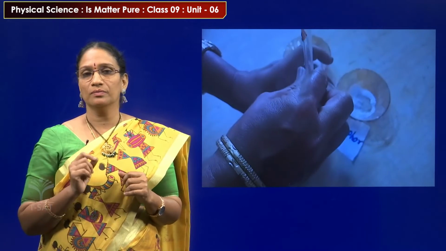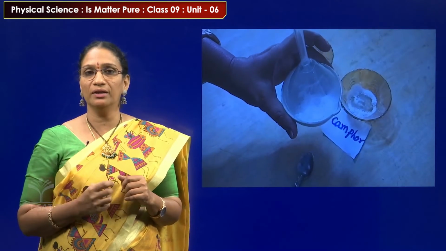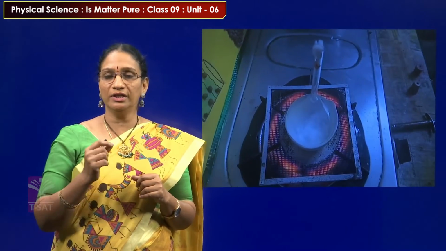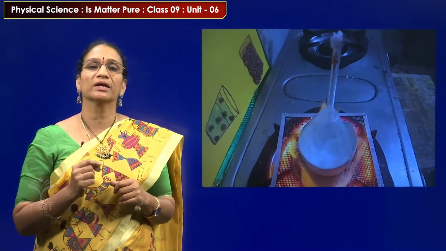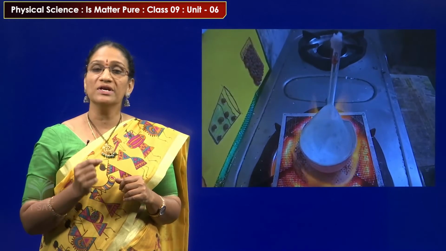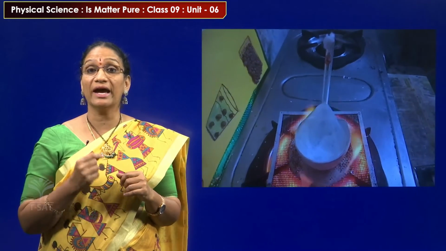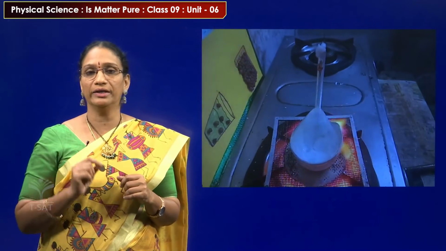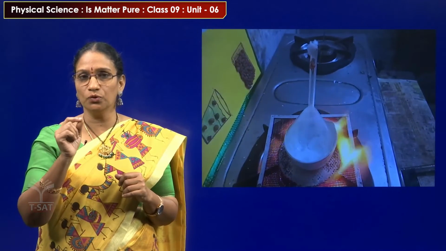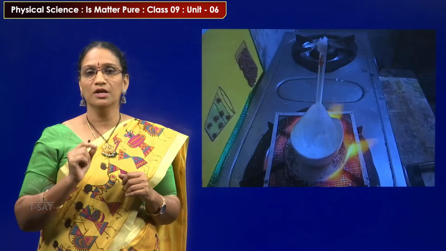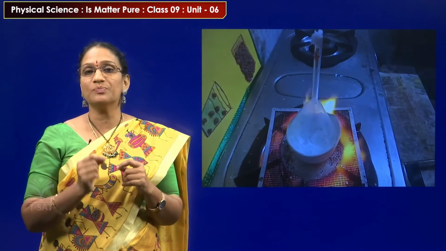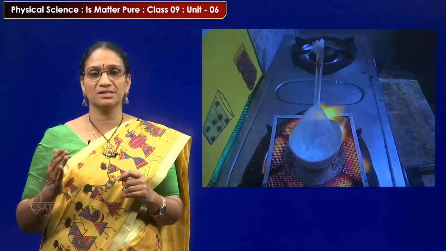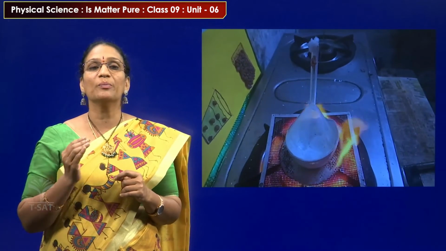By covering the petri dish or china dish with a funnel which is plugged with cotton, then heat the petri dish. Already we know that one of the components is camphor. Camphor has the property of sublimation. That means camphor will directly change from solid state to gaseous state on heating. We can observe white dense fumes trapping in that funnel. So all the camphor present in the mixture directly changes from solid state to gaseous state. This property is known as sublimation property.